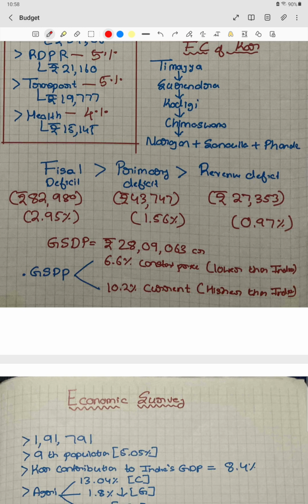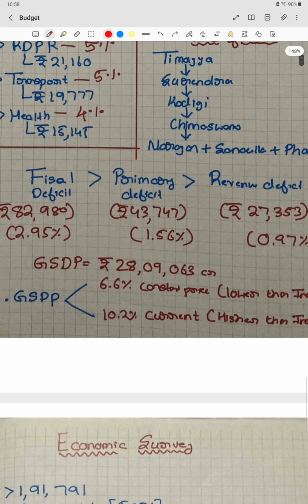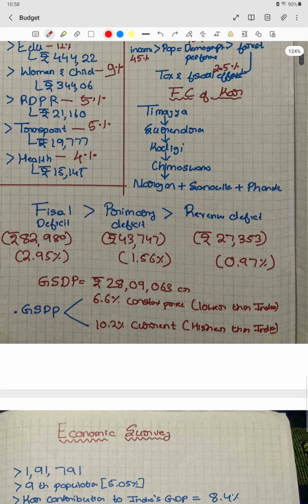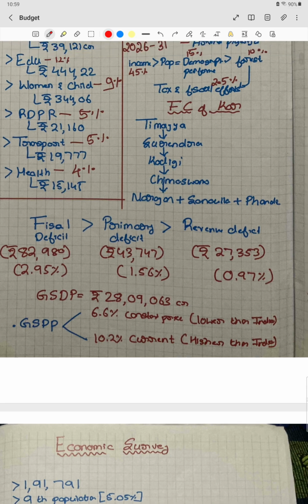And then we have to know the GSDP of the state. What is the GSDP of the state? That is gross state domestic product, 28 lakh 9,063 crore. Then in terms of percentage, if they ask what is the GSDP growth of the state at constant price, it will be 6.6 percentage, and this is lower as compared to all India average, and it will be 10.2% if they have asked it at current price, which is higher than the all India average.